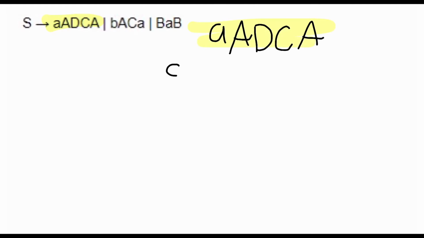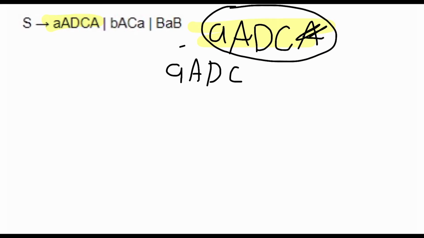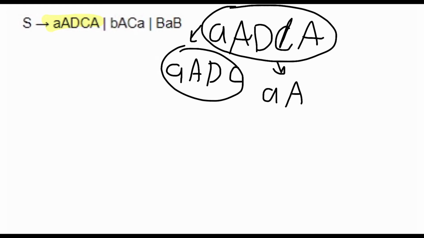So let's rewrite this as a, A, D, C, and we won't include the last A in this one. This is what I mean by a tree, right? So we have this right here, and let's break it down in another way, but instead of not including the A, we're not going to include the C. So this does lowercase a, A, D, A. We're going to do the same thing, but we won't include the D.